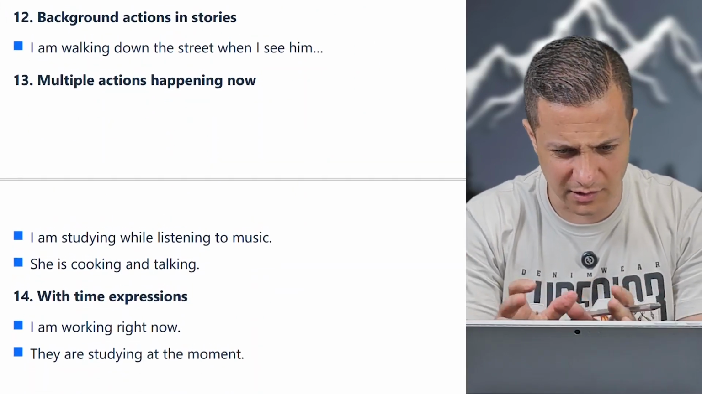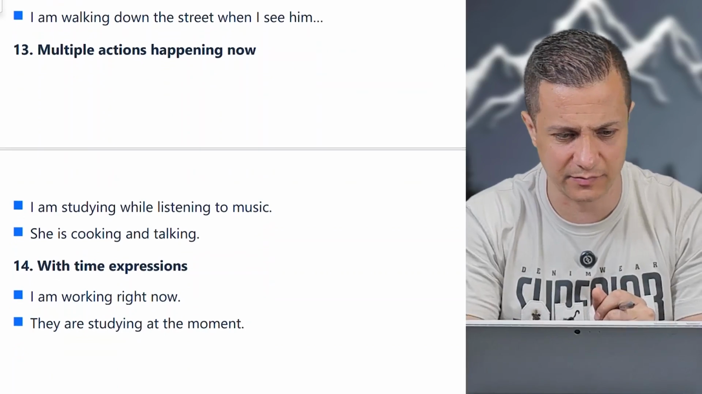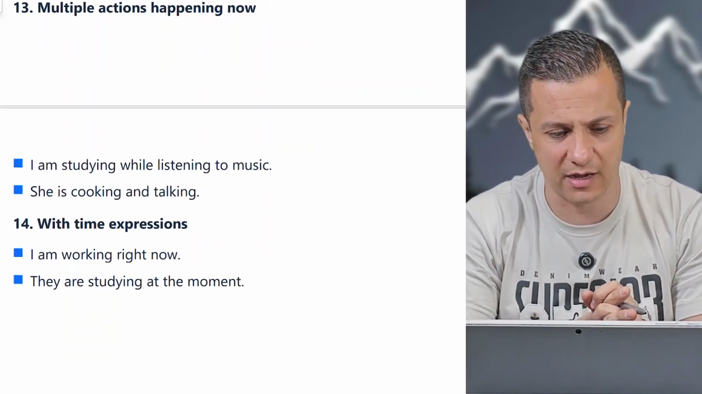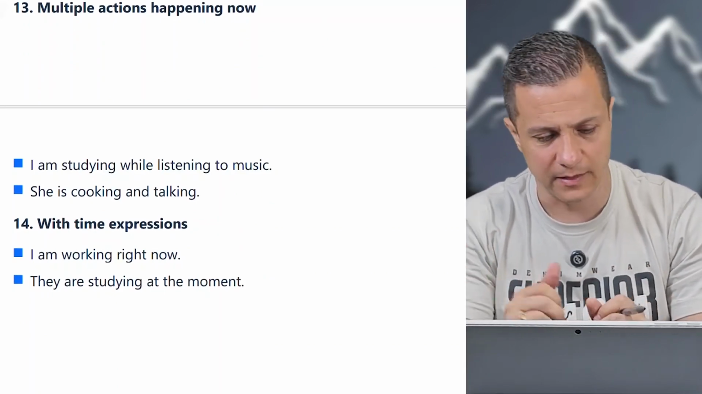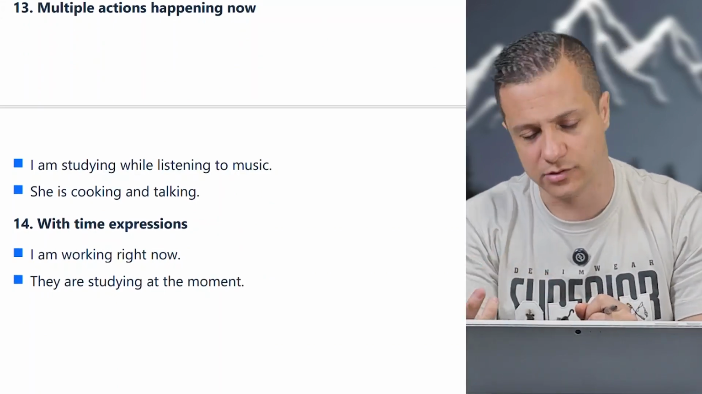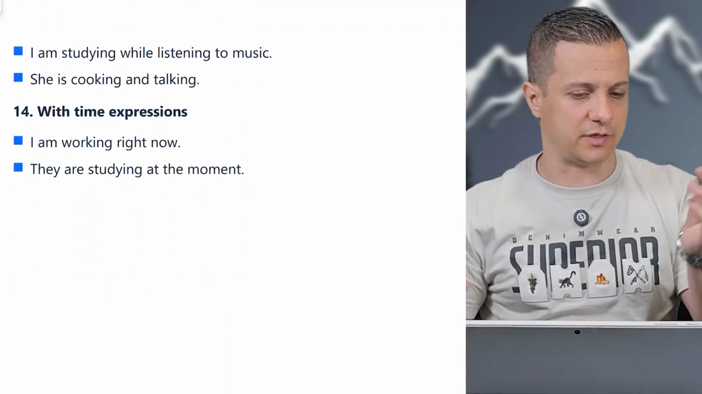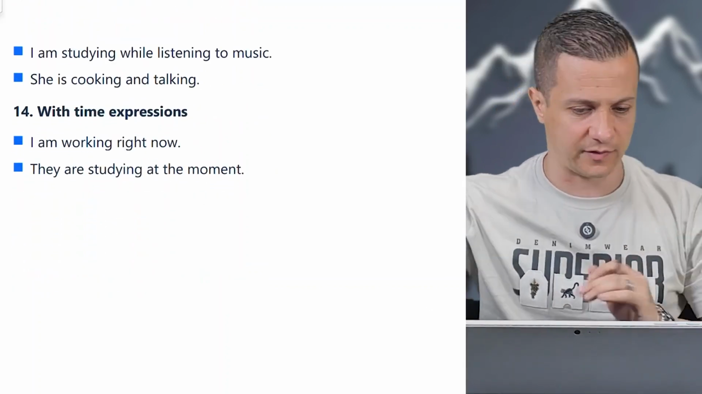But not used like this a lot, mostly past continuous and simple past. But one of the usages is like this: multiple actions happening now. I'm studying while listening to the music. She's cooking and talking at the same time. I'm studying, my mom is cooking, my dad is reading at the same time, different people.